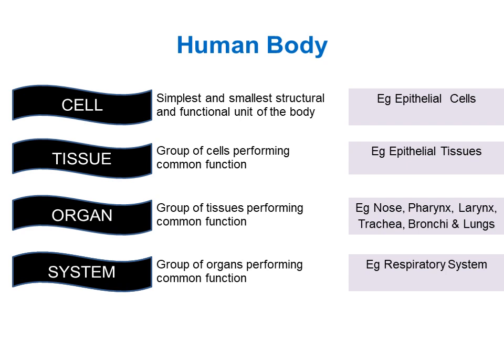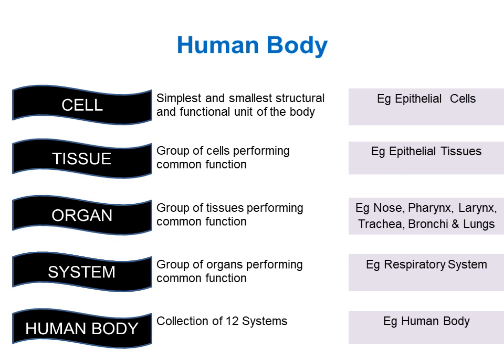There are altogether 12 systems in human body. All of these 12 body systems work together to keep us healthy. It is very important that each system functions properly. Only if each and every system works well, then our body functions well. Collection of all these 12 systems forms human body.